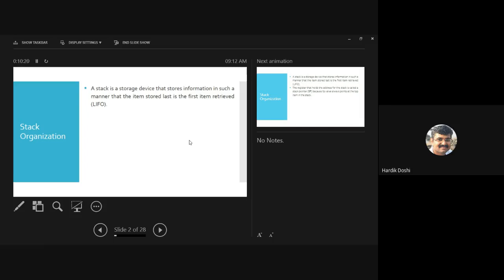And as already we had discussed, in data structure, you came across the term TOS or top. What was it used for? TOS, top of stack, or top, we write it, top.